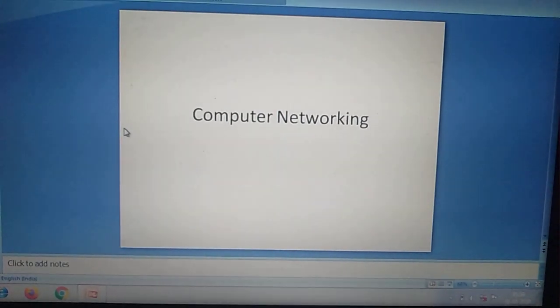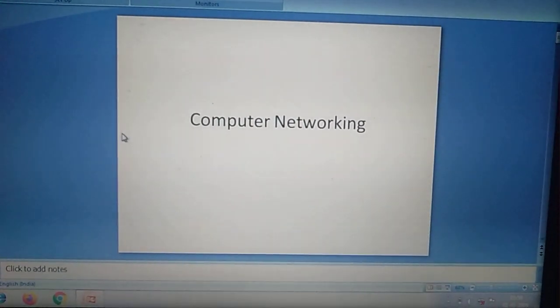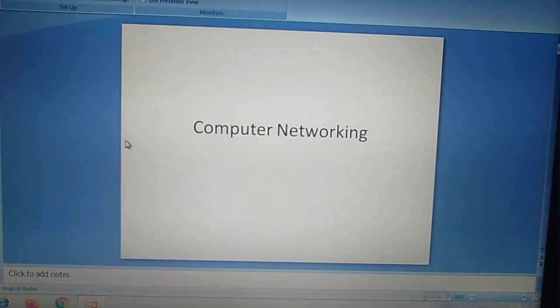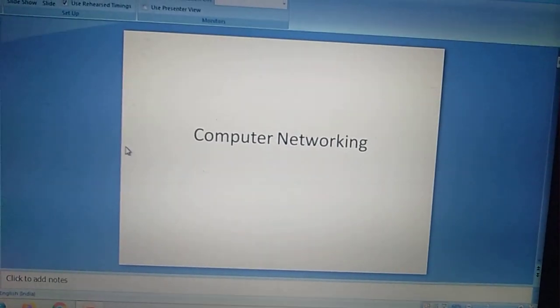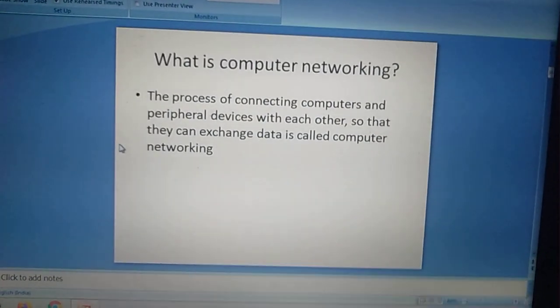Hello students, today we will start a new topic, that is computer networking. So first we will discuss what is computer networking.